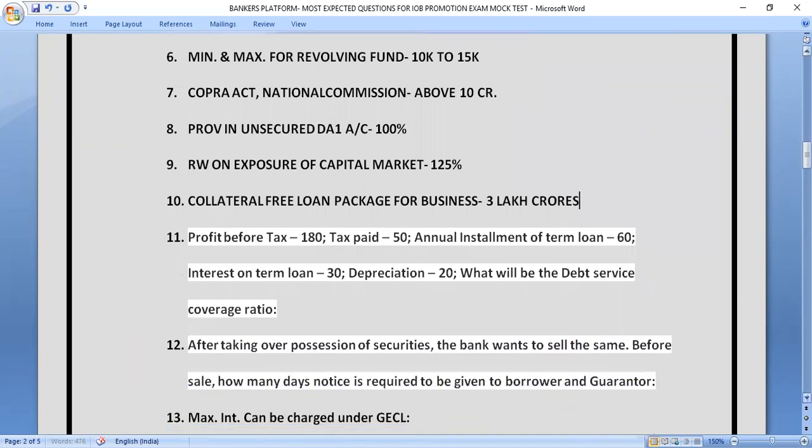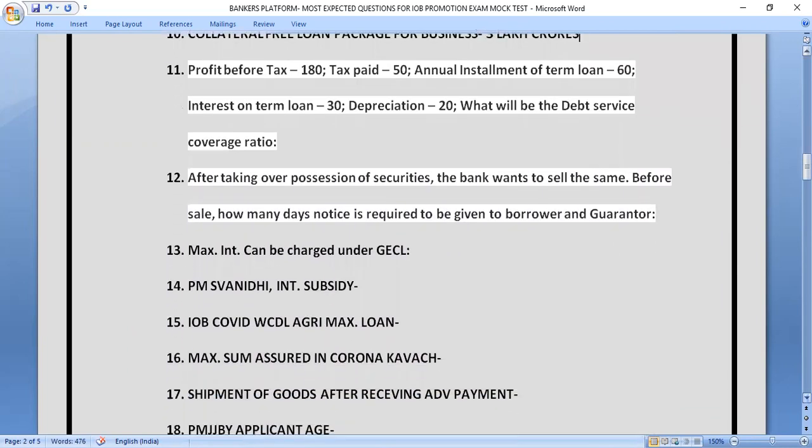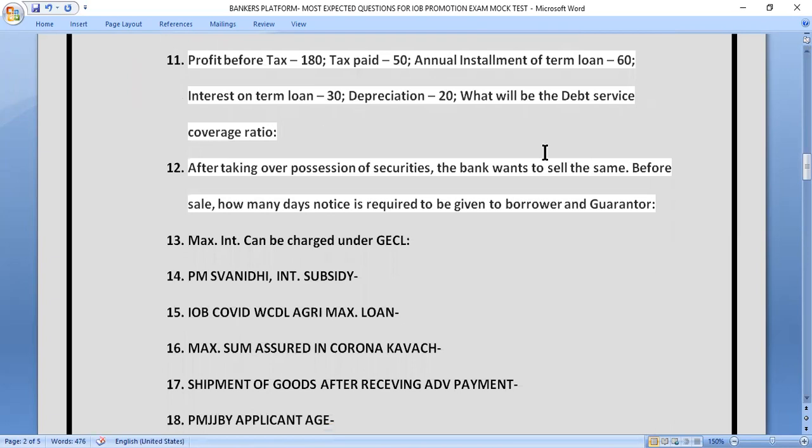The next question is a bit calculative. I would like to request you to calculate this and give the answer. Profit before tax is 180, tax paid 50, annual installment of term loan is 60, interest on term loan is 30, and depreciation is 20. What will be the DSCR, debt service coverage ratio? You have to solve this question and then give the answer. You can pause the video and solve the question, and then you can see the answer I am providing. So the correct answer of this question is